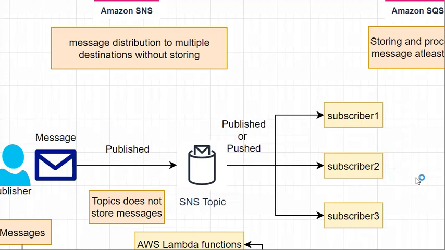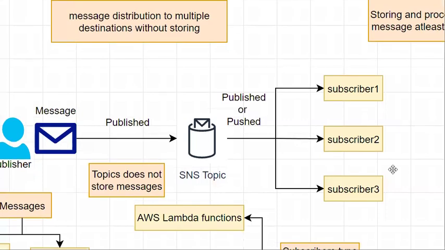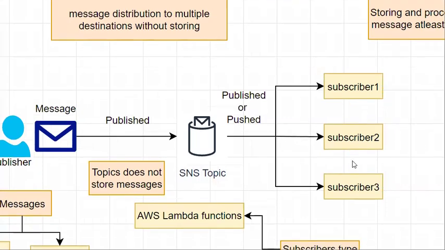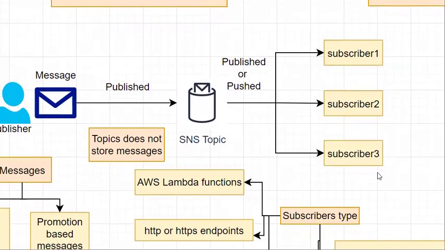These subscribers may be AWS services, like Lambda functions, or web-based interfaces like HTTP or HTTPS endpoints, or email addresses.